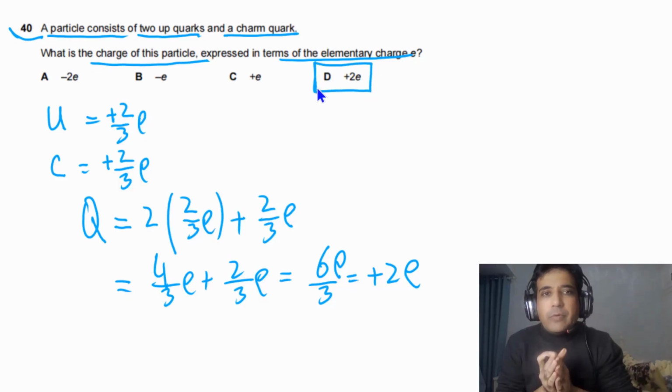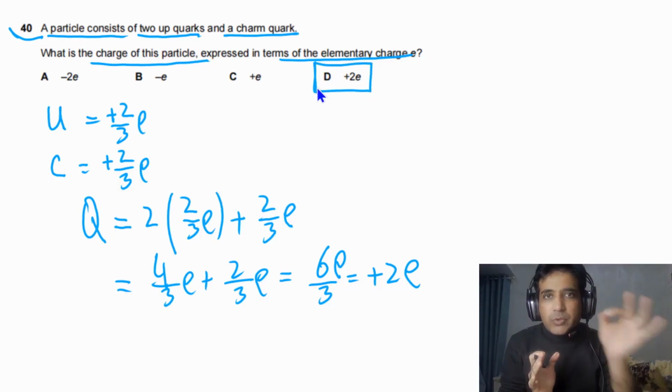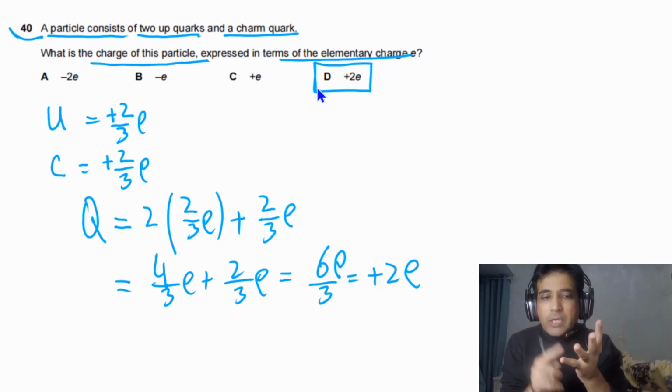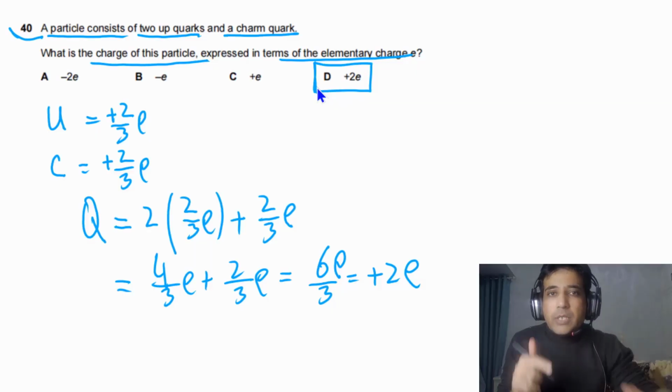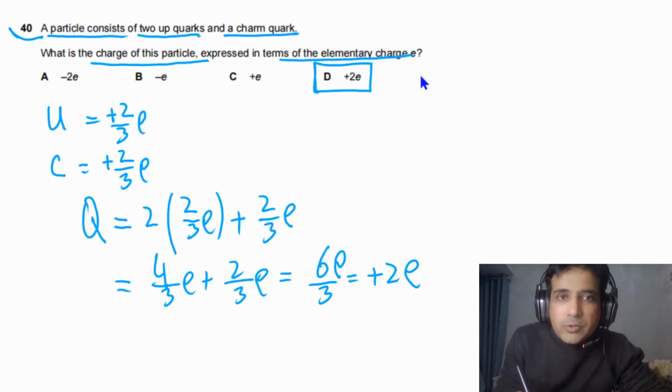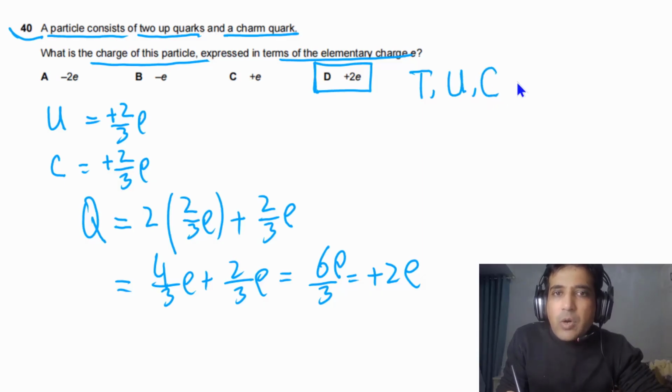Pretty straightforward one if you understand the charge on each quark. The charge on the up quark, the top quark and the charm quark is plus 2 by 3e, and on the bottom quark, strange quark and down quark, the charge is minus 1 by 3e. So let me write it down here. The top quark, up quark and charm quark have the same charge, 2 by 3e.